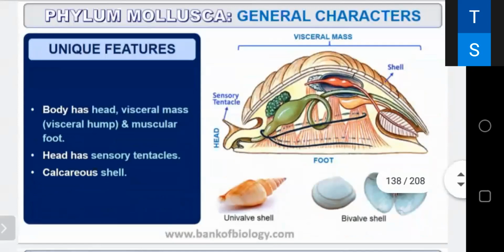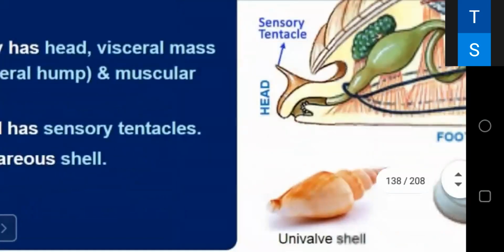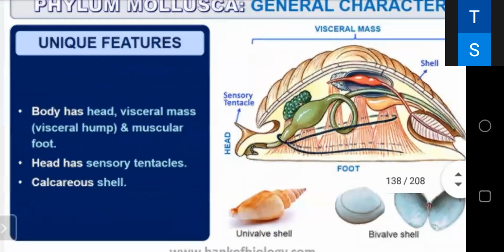You can see it is well labeled. The head, you can see there's a head. After that head is a visceral mass. It is called visceral hump. Just like the hump on top of a camel, that place is called a hump, okay.